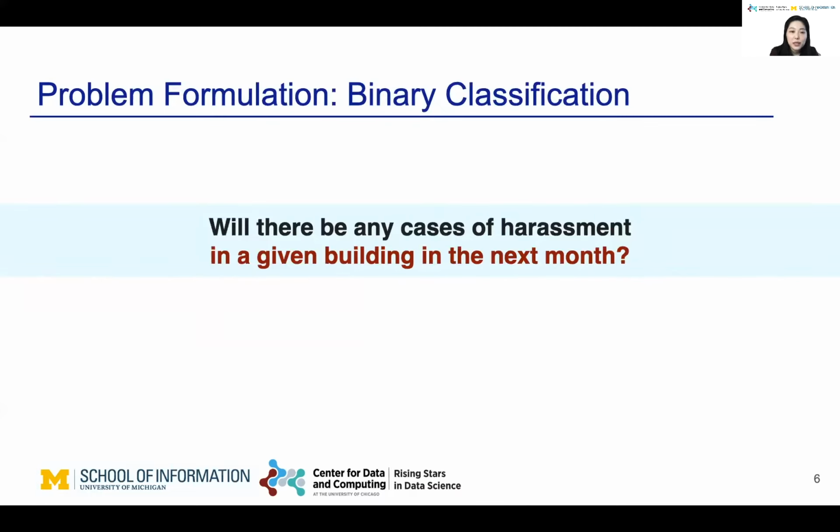We formulate this problem as a binary classification, and we would like to understand: by learning from the historical harassment cases, can we predict whether there will be any cases of harassment in a given building in the next month?